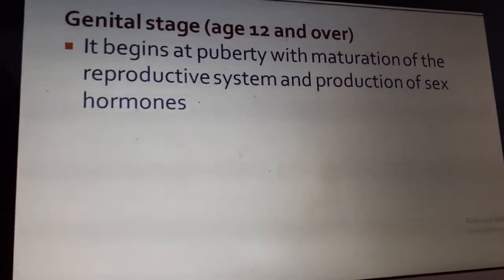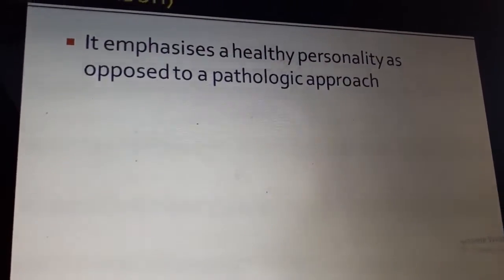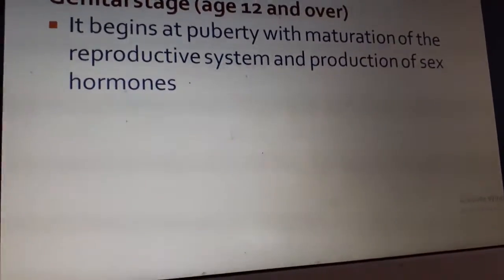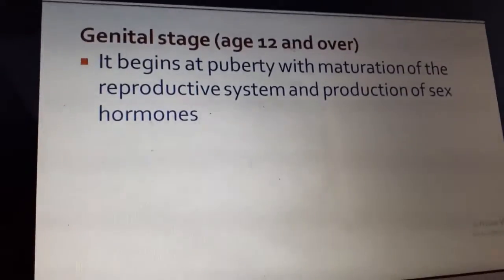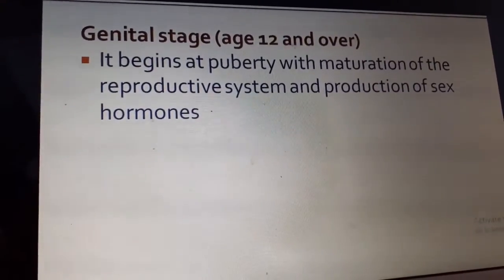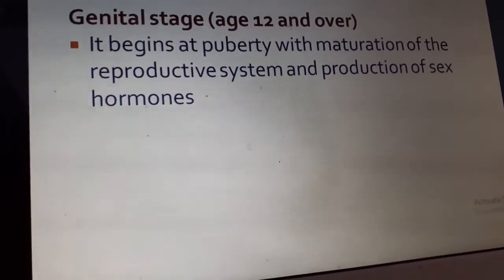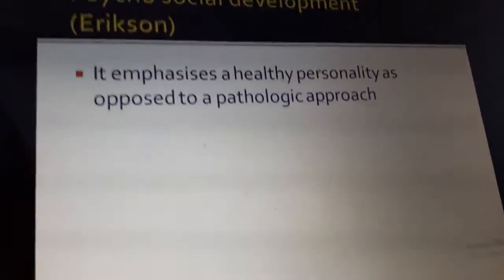Here they start producing sex hormones, they get infatuations, and their hormones are at a higher level. Secondary sexual characteristics appear. They start liking the opposite sex more than the same sex peers.